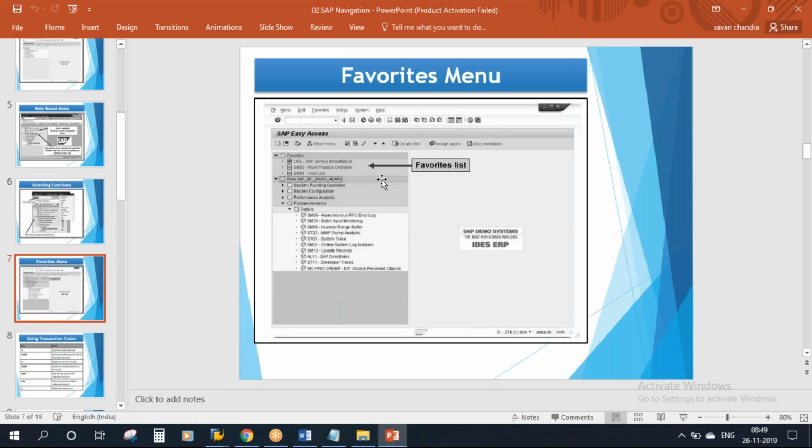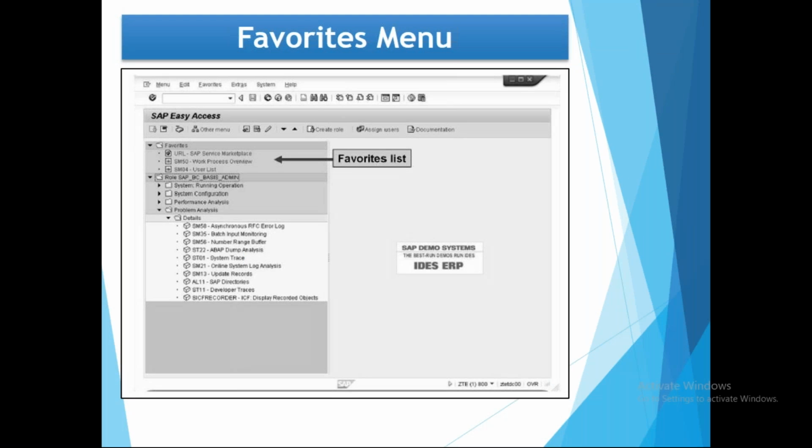Now, favorites menu. What is this favorites menu? When you are working on SAP, normally based on your role, you execute certain functions frequently. Every day you execute certain functions frequently. Just 1 minute.